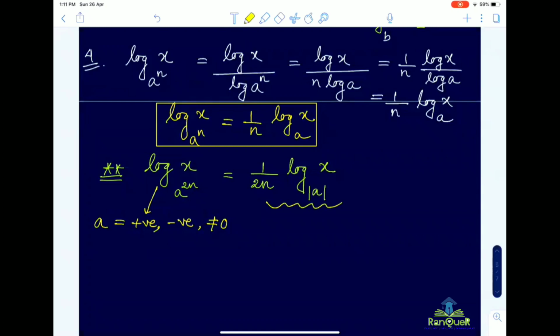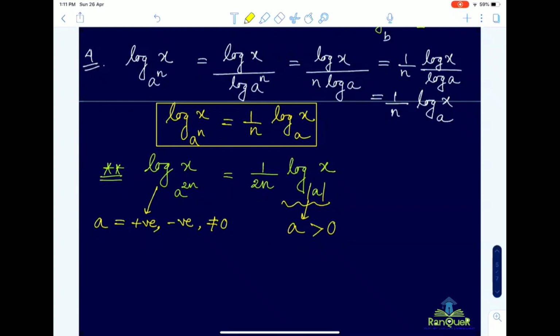Whereas if you write only a, then what will happen? In that case, a will be only greater than 0, but that is not applicable here. Two different cases of a is not possible in making it equal, so this is absolutely wrong. That is why we have to put the modulus sign.